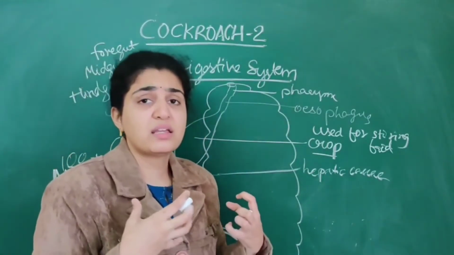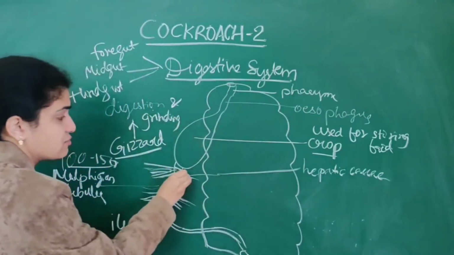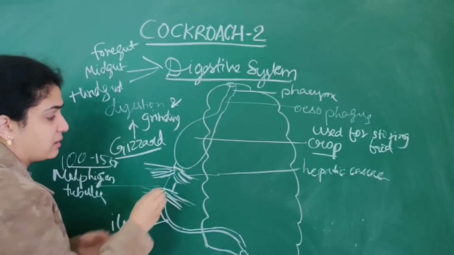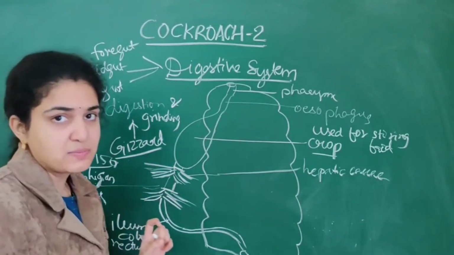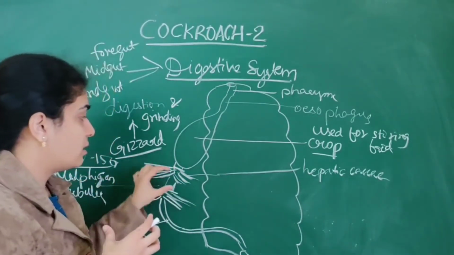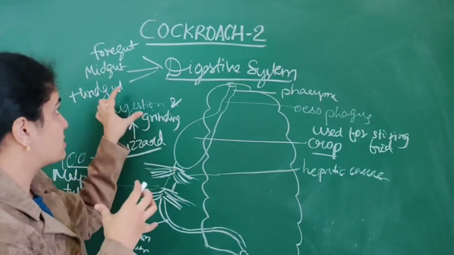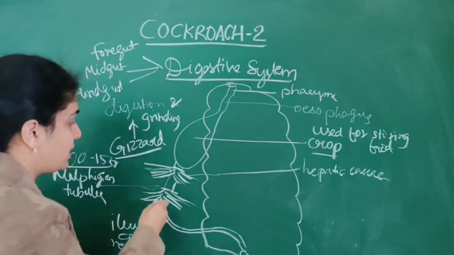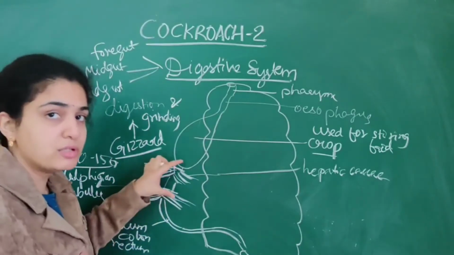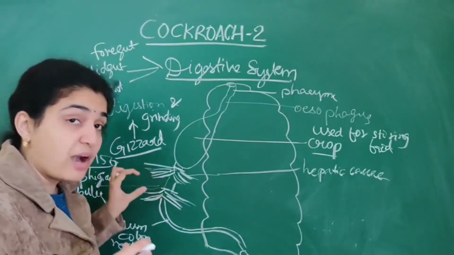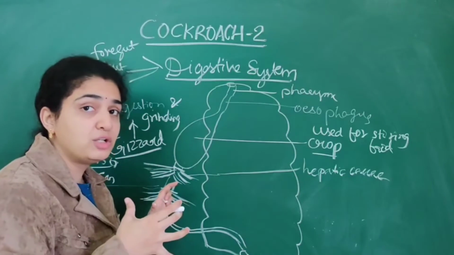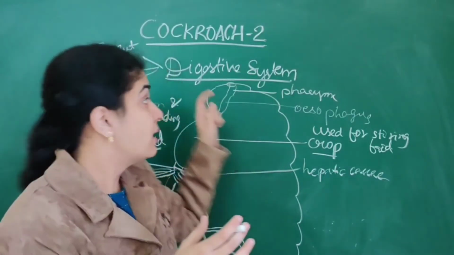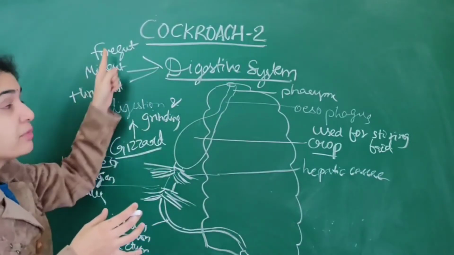Till here it is foregut. The next part is midgut. Where the hepatic caecae are present, there the midgut starts. Then from there till the Malpighian tubules it is midgut only. From the Malpighian tubules they separate midgut from hindgut.